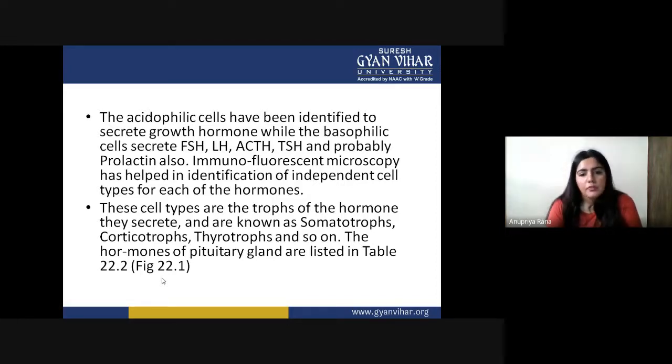These cell types are named after the hormone they secrete. They are known as somatotrophs. These cells have a specialized function for secreting hormones, and the suffix -troph refers to the hormone. So they can be called somatotrophs, corticotrophs, thyrotrophs, and so on. On the basis of their secretion, we call them somato-, cortico-, and thyrotrophs. The hormones of the pituitary glands are also listed here.